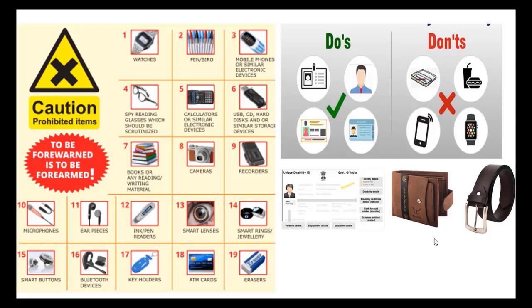What are the don'ts in the examination center? You should bring only your admit card, one photograph and one identity, the Aadhaar card. If the person is differently able, they bring the unique disability ID card. These are the only 4 things to bring to the examination center. Don't bring your watch, pen, mobile phones, glasses, calculator, USB pen drive, materials, camera, recorder, earphone, microphone, ink pen, smart lenses, ring, even your key holder, ATM card, eraser, wallet, even your belt. Do not bring these to the examination center.